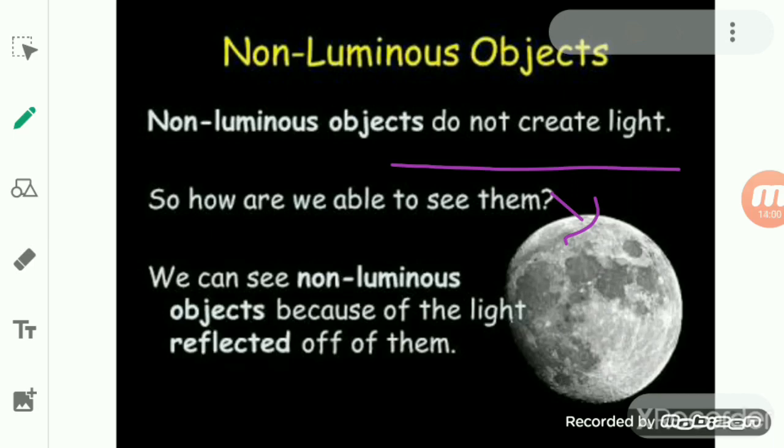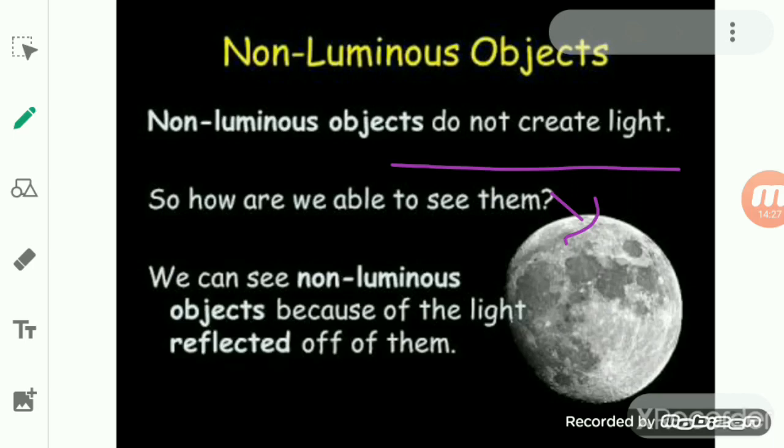Now, not only the moon, but the planets that we can see around the sky, they all do not have their own light. Like right now I discussed the earth. So you see, students, earth is a kind of non-luminous object, because the earth does not have its own light. It does not emit its light. Okay, it does not give out its light.